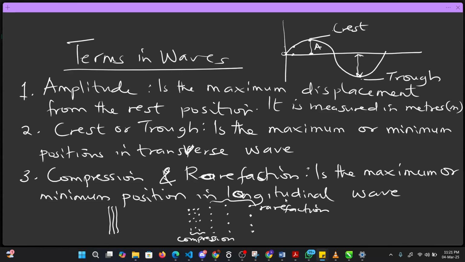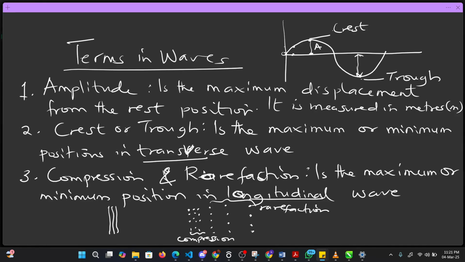Longitudinal what? Wave. So where we see compression and rarefaction, we only see that in longitudinal wave. I will still explain what you mean by transverse wave and longitudinal wave. Remember, I once told you that wave has to do with what? Disturbance.